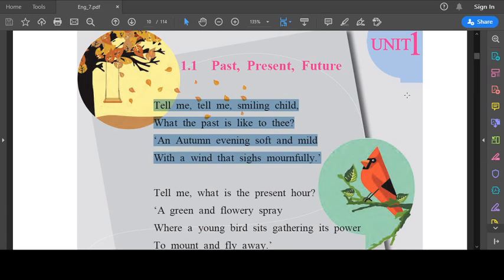So in this stanza, when the child is asked about the past, the child responds in a very smiling manner. And what he says is that the past is like an autumn evening. So children, you know what is autumn? Autumn is a season just before winter, when the trees shed their leaves.